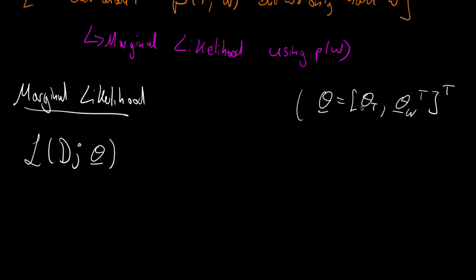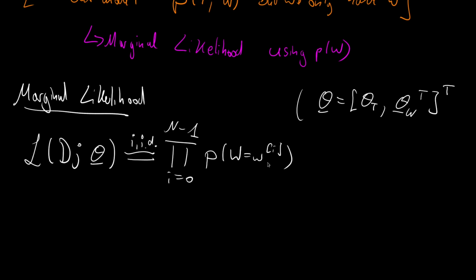So it has 3 components in our case. For this, in case of our IID samples, as always in our maximum likelihood estimate, we take the product over all the samples that we have of P of W, the W observation.